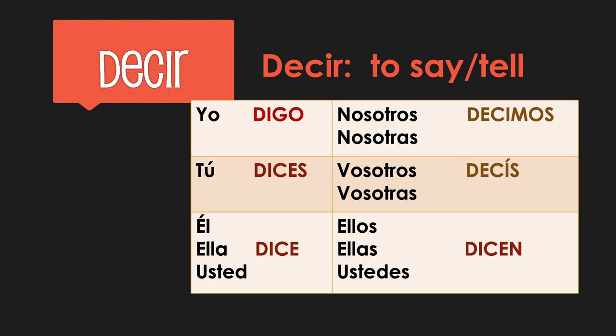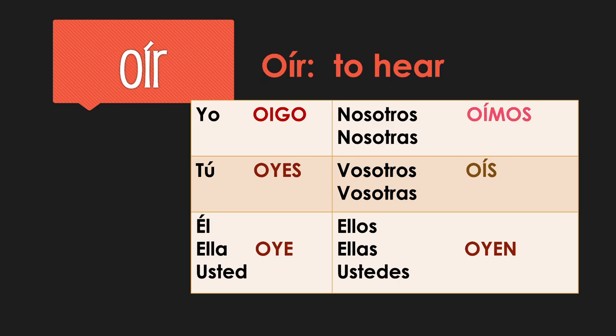Then probably the strangest go verb is oír. Oír means to hear. Look at how messy this one is. So in the yo form, it's a go verb, oigo. Then in the bottom three in the shoe, it has a Y. Oyes, oye, and over on the ellos, ellas side, oyen. And then outside the boot, it has accents, oímos and oís.